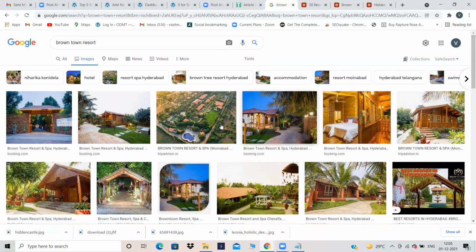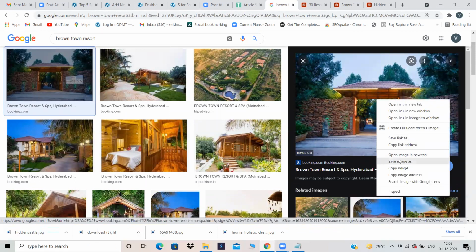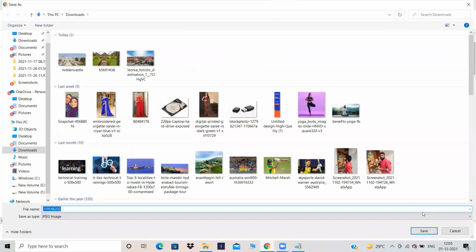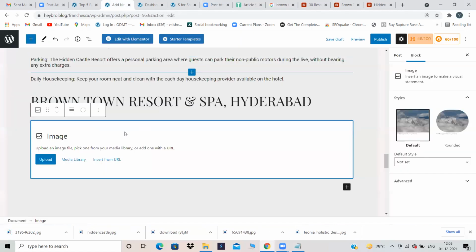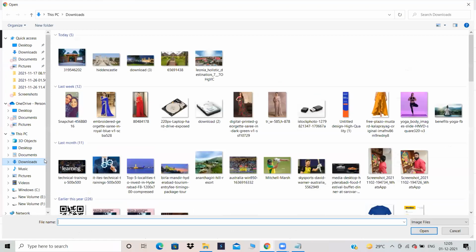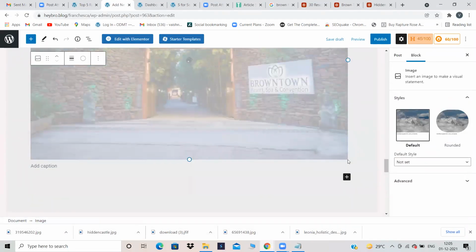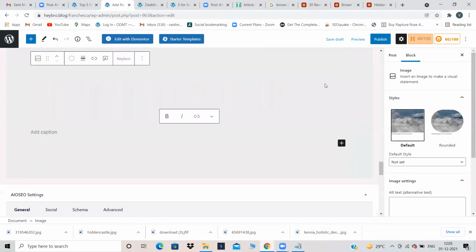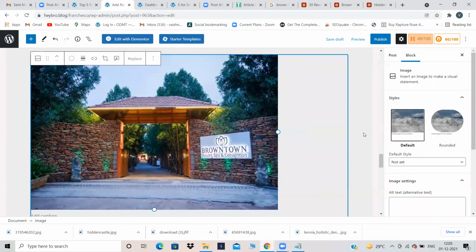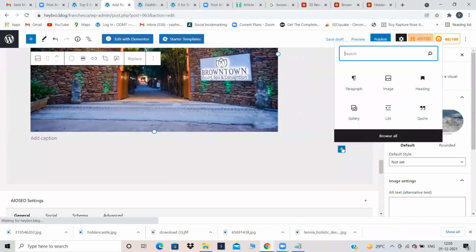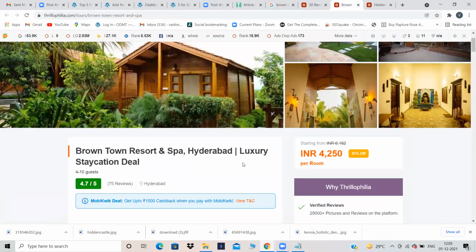You can copy anything. For now, I'm just copying this image from here. Save image as, it is in JPEG format only, so no problem. I have saved the image, come back over here and upload the image. This is my image. Just adjust the image according to your sizes. Yes, the image has been uploaded. Just adjust the size. Now click on paragraph and add content regarding Brown Town Resort and Spa.